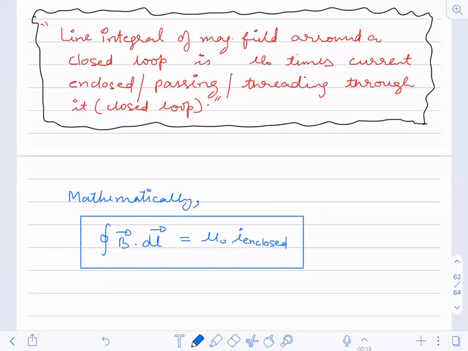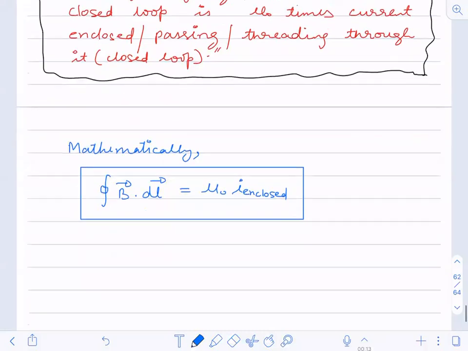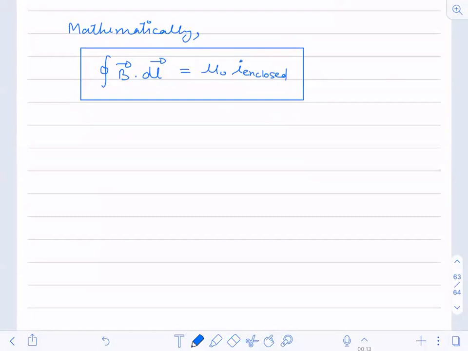Is it okay? Now, let us understand it. We have understood the definition: what the line integral is, how we define Ampere's circuital law, and how we write it in mathematical form. Now, if I ask you one thing, suppose this is a current, and this current is coming towards you, yes or no?